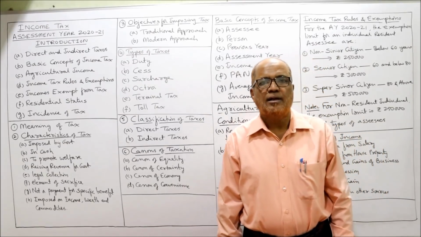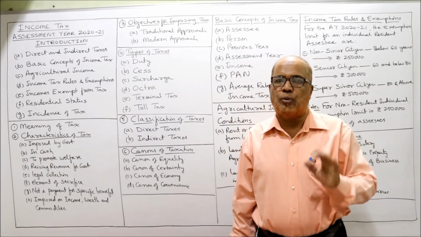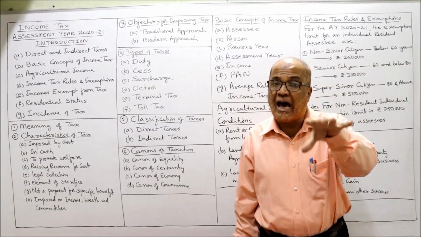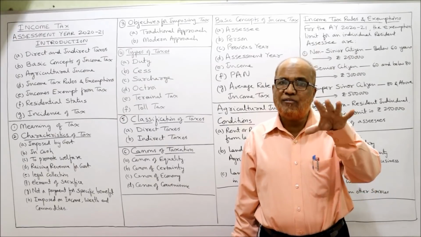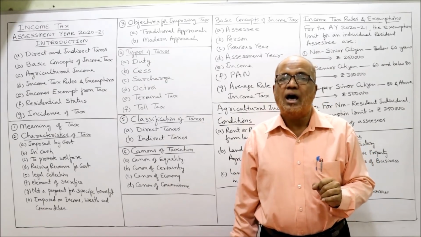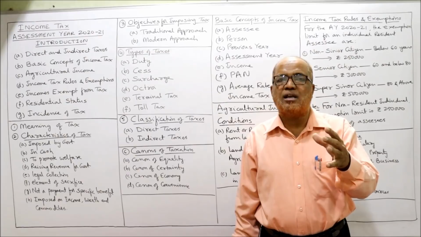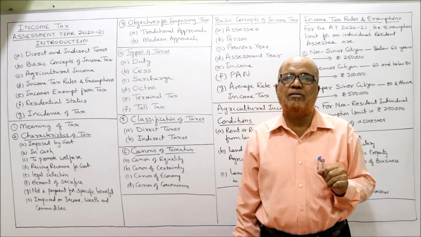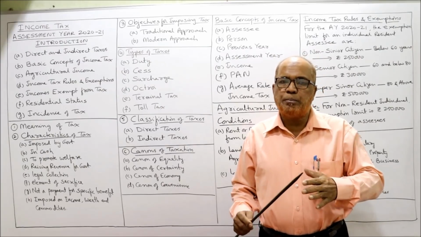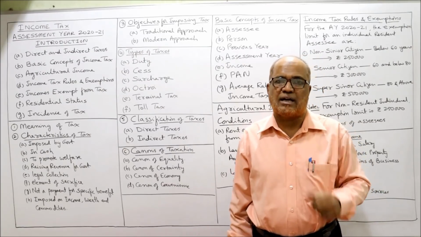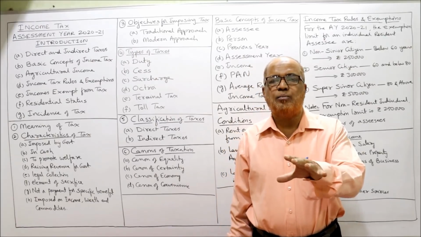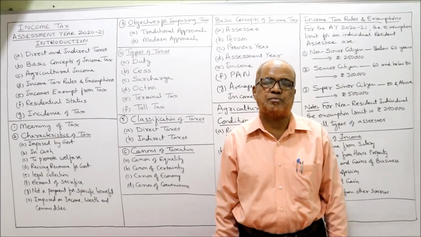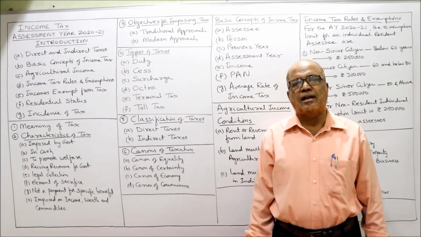Canon of convenience. The taxes should be conveniently imposed. That means the tax should be imposed only when the person is having the income. At the time of having the income, then only tax will be imposed. Unnecessary restrictions, unnecessary friction or any disturbance should not be given to the taxpayer. He should pay the tax conveniently when he is having the time. That's why the Income Tax Act has imposed advance tax, TDS, all these things, so that it should be convenient for the taxpayer to pay the tax. So these are the canons of tax.